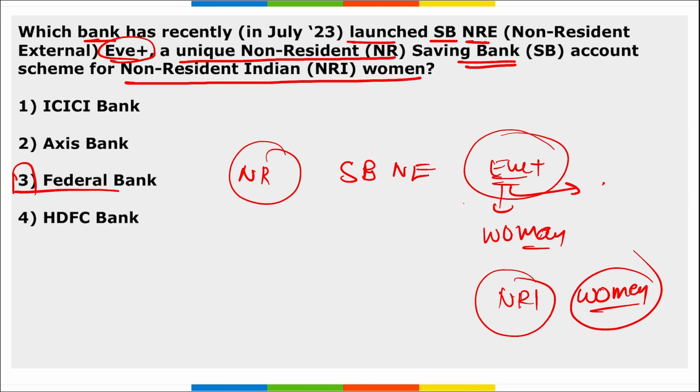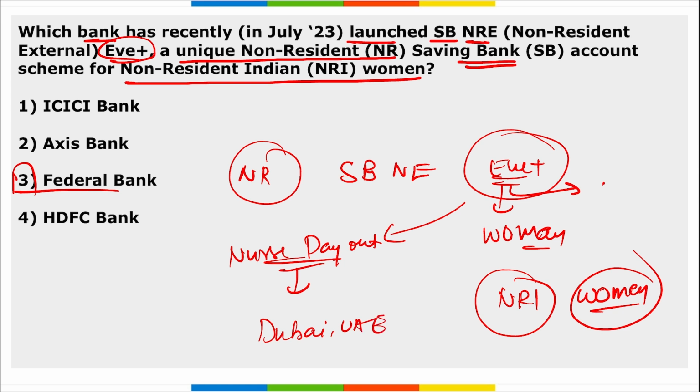And remember this NRE Eve Plus saving account was announced during Nurses Day Out. This was an event that was conducted as a part of the Nikkei Angel Awards of 2023 that was held in Dubai, UAE. So Eve Plus saving bank account was launched by Federal Bank.